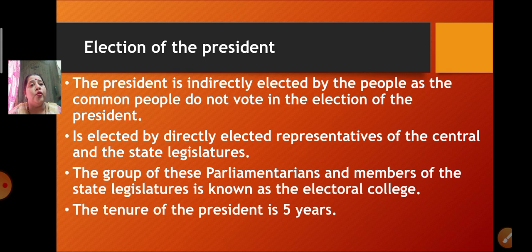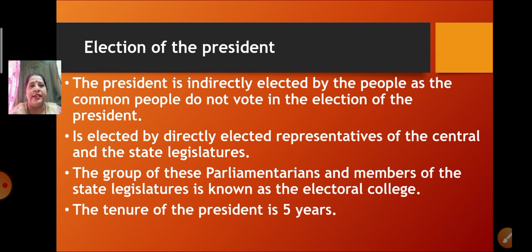Then who is doing the election? Here, the election takes place by the elected representatives. Whichever representatives the people have selected, only those representatives elect our president. So the president is elected by directly elected representatives of the central as well as the state legislatures. Now the group of these parliamentarians and members of the state legislature together is called the electoral college.